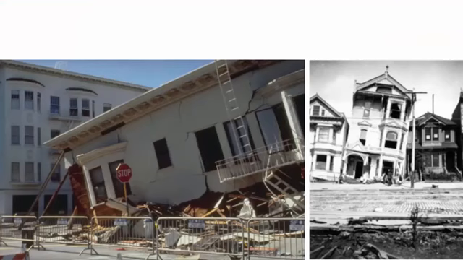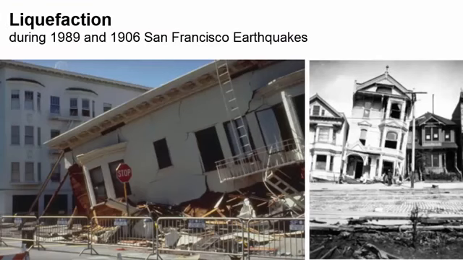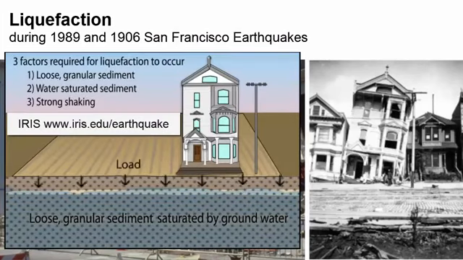What are some other things that contribute to damage during an earthquake? Unconsolidated sands and muds can behave like liquids when shaking, and heavy buildings on top can sink into them, a process called liquefaction.